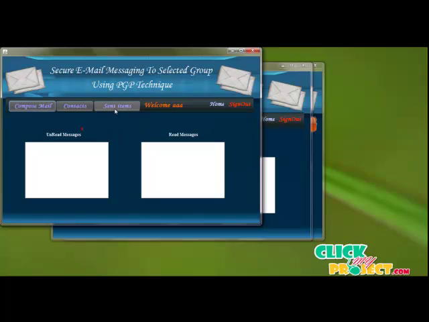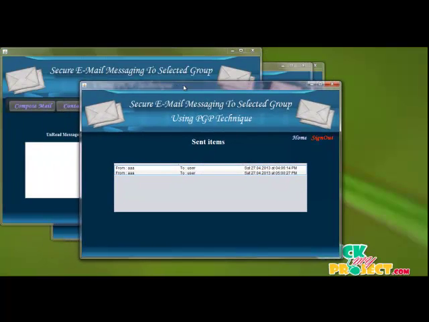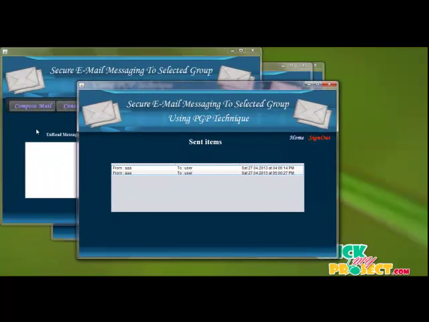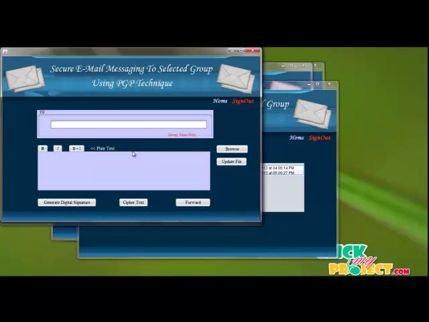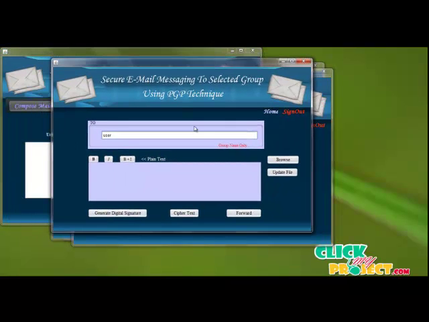Yes, we are going to view the sent items too. These are the messages the user has forwarded earlier to the same group. Now we are going to compose some mail and forward it to a specific group. The group name should be mentioned in the To field, as in a normal email forward.